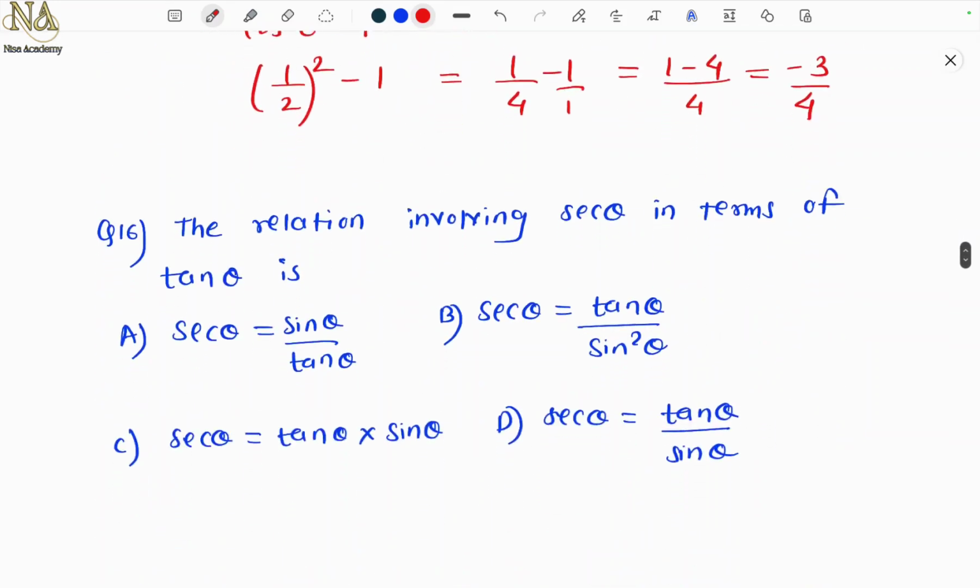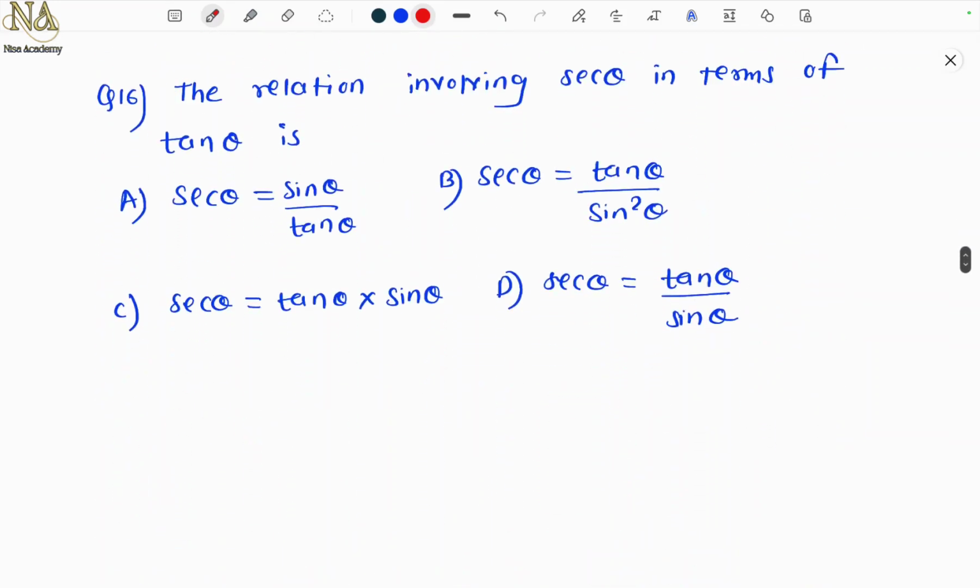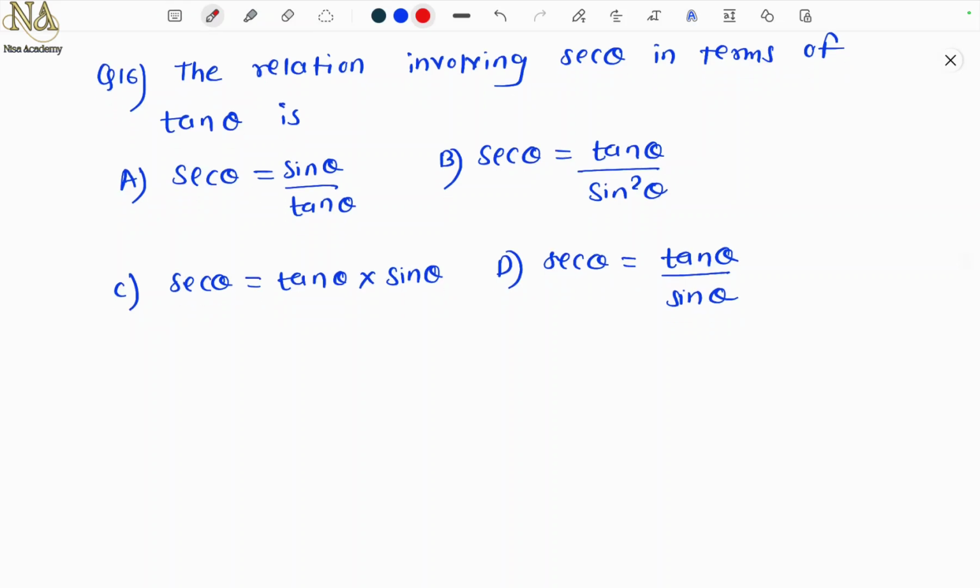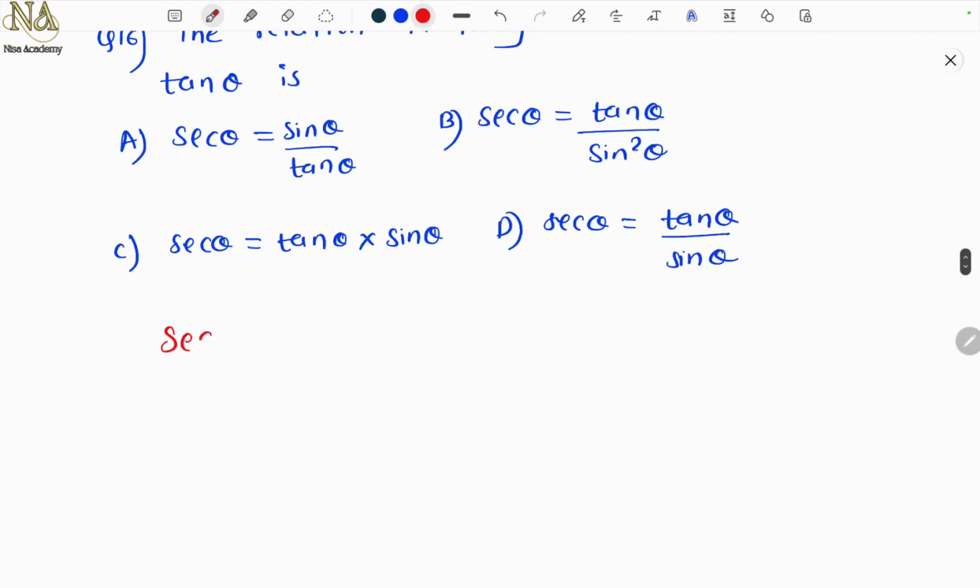Next problem. The relation involving secant theta in terms of tan theta is. So see here, secant theta. Now what is secant theta? We have to express it in terms of tan. So secant theta I can write as 1 upon cos theta. Now we want it in terms of tan. So see here, tan theta is what? Sine by cos, right? Sine by cos.